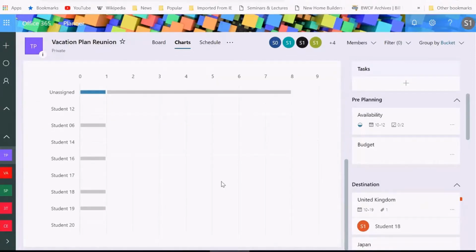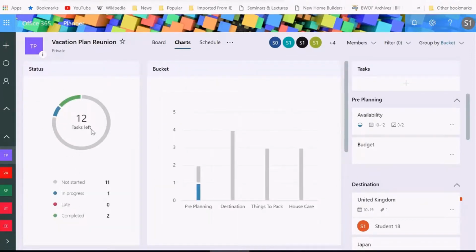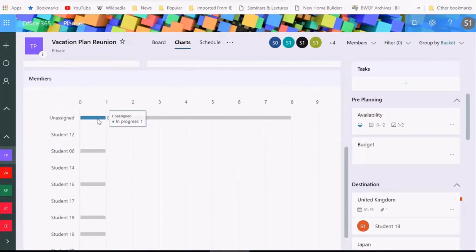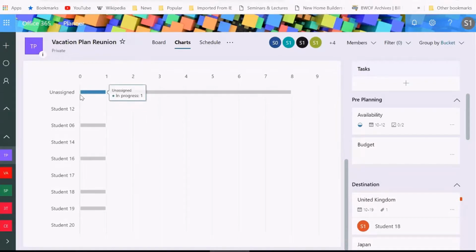So if I look at my members, this is a breakdown of the global status report or the global bucket status. If I scroll down, I get to see my members, who's working and who's not. There's a couple of tasks that I've not assigned to anyone. There's a total of 8 tasks I haven't assigned. All those non-assigned tasks might be mine. I'm the one who's planning this. I'm the project manager on this one.